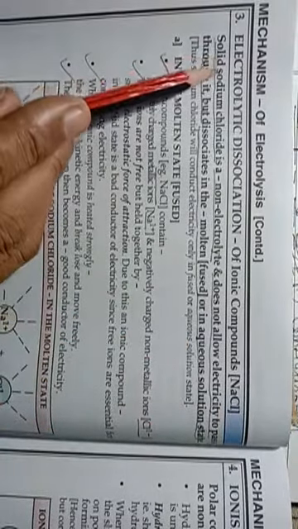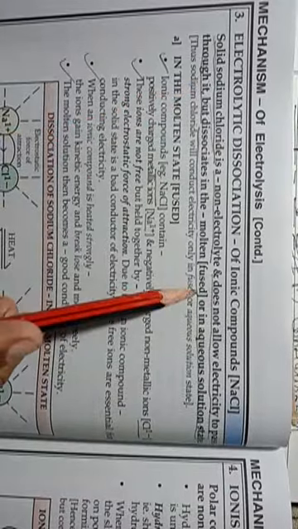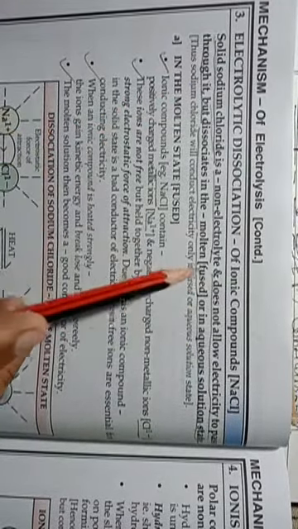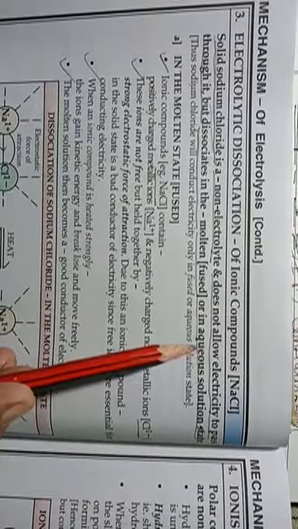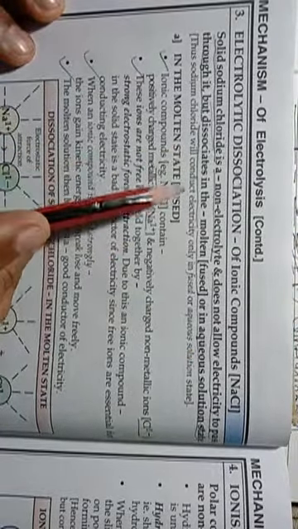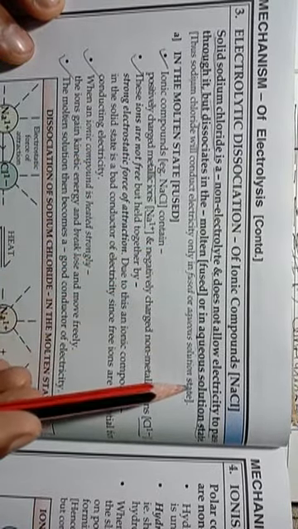So solid sodium chloride is a non-electrolyte, whereas aqueous or molten sodium chloride is an electrolyte, and in its aqueous or molten form it gets separated in the form of ions. So sodium chloride will conduct electricity only in fused or aqueous solution state.